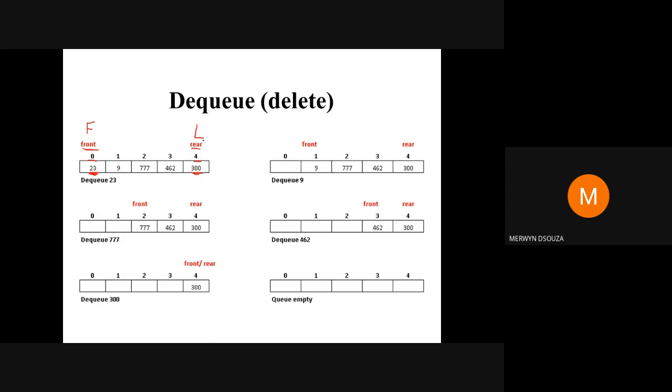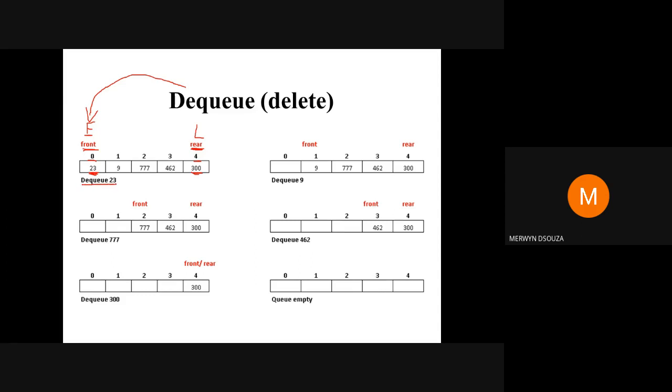Rear always points to the last, and front always points to the first. So when you're doing deletion, you always delete the first item. I keep on repeating this so that no one is confused. Deletion means first, insertion means from the end, that is rear.